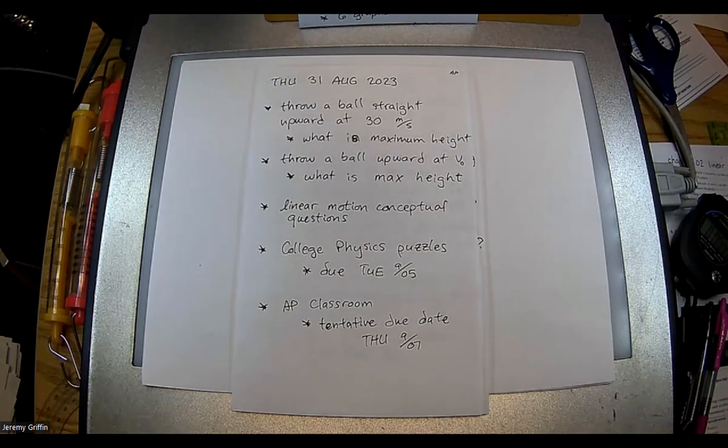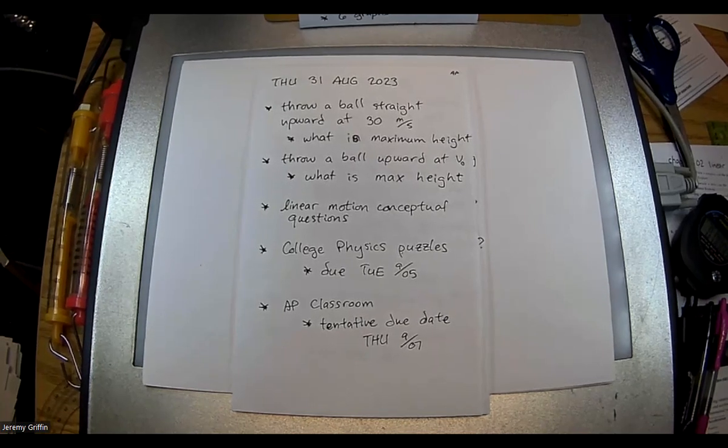All right. What does it ask? Maximum height. Take a baseball, throw it straight up at 30 meters per second. All right, who solved it? Neil, what did you get? 45 meters. How'd you know it was 45 meters?